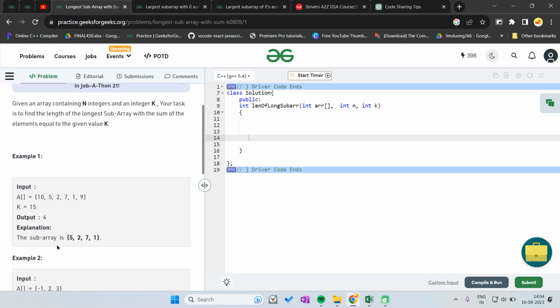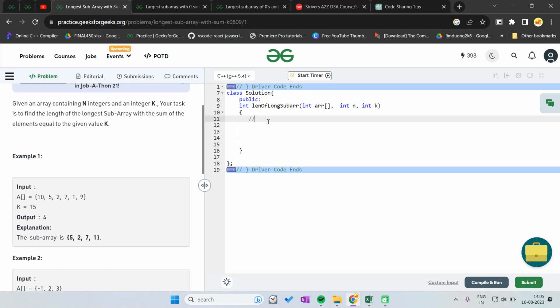So one approach to solving this question: in this example the array is given, and these are all the subarrays, and we have to find the sum of 15. So 10 and 5 makes the sum 15, and the size is 2. Then 5, 2, 7, 1 is also 15, and its size is 4. Then some other subarrays, and this one is the maximum which gives sum as 15. So this is the answer.